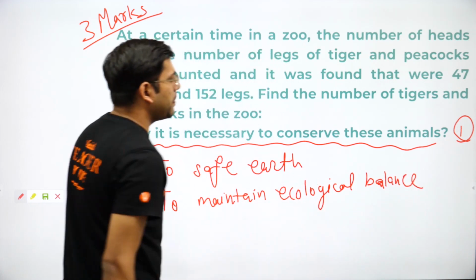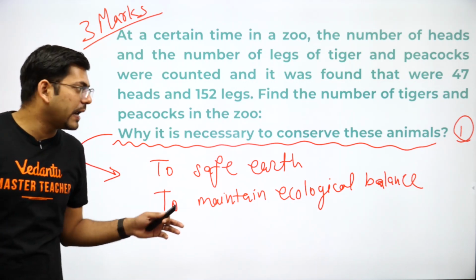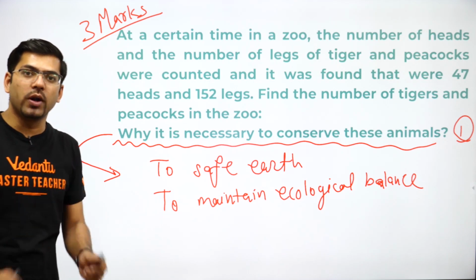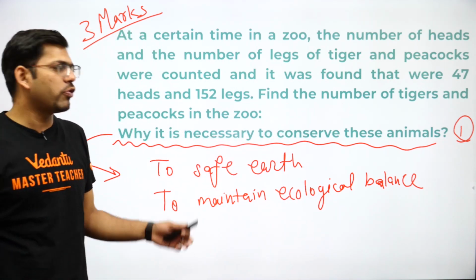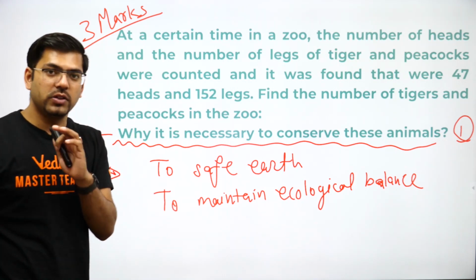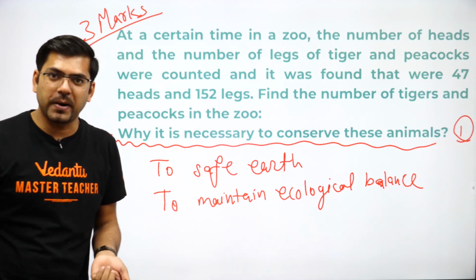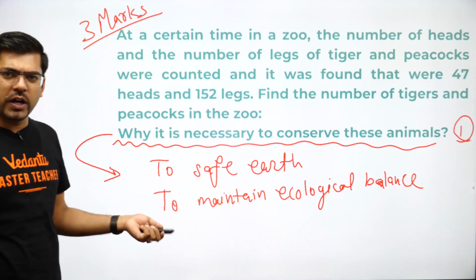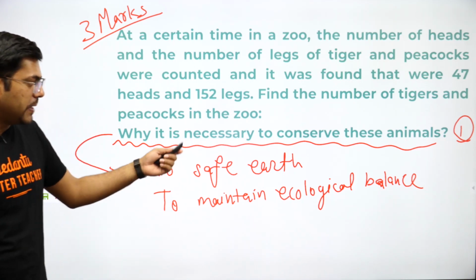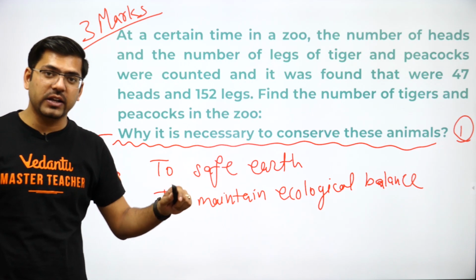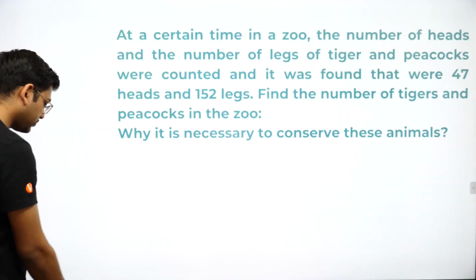See, there could be 10 reasons why saving animals is important, but 2 reasons are more than sufficient. You will get your 1 mark completely. There is no requirement of writing down 4, 5, 6, 7 reasons, because it will just cut down your time. So don't do that. Write down 1 or 2 reasons, that is sufficient and you are good to go. So guys, please pay attention. Never write any other thing. You need to write moral values here. Now moving on to our next.